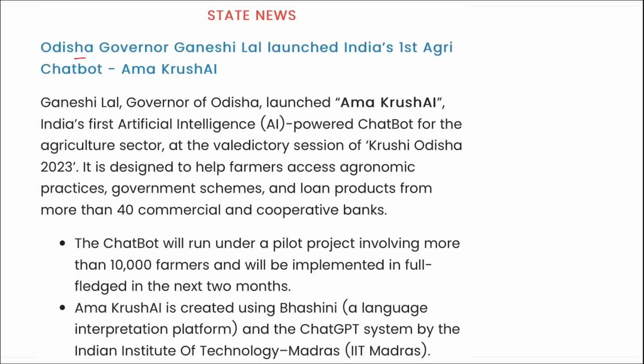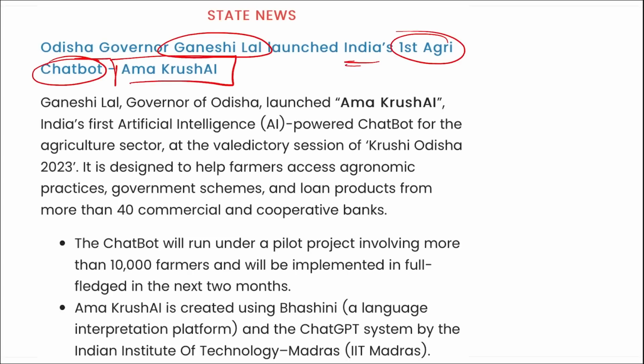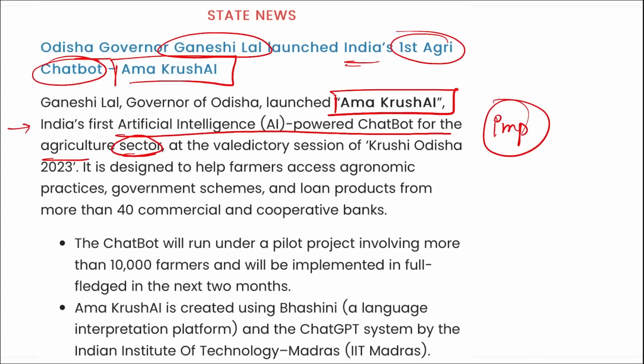Next, Odisha's governor Ganeshi Lal has launched India's first agriculture chatbot, that is Ama Krush AI. Alright, so a question can be asked, this Ama Krush AI, it was launched by which state? By Odisha, and it is India's first AI powered chatbot for agriculture sector. Important. What is the name of India's first AI powered chatbot for agriculture sector? It will be your Ama Krush AI.